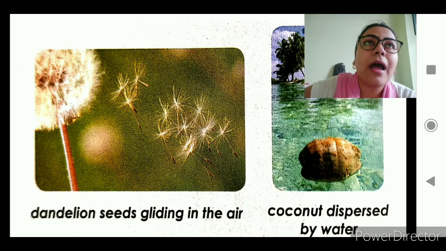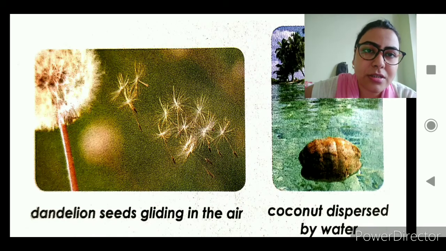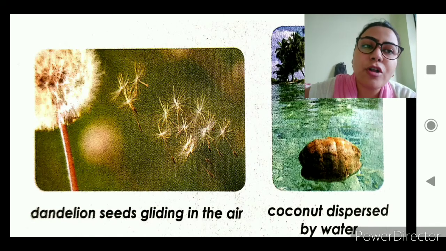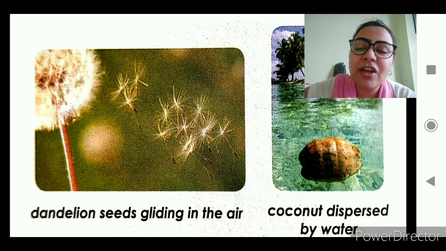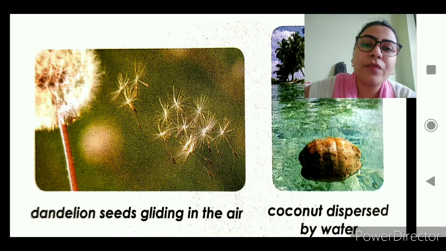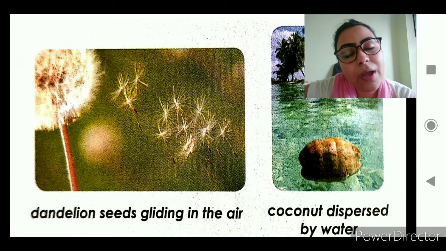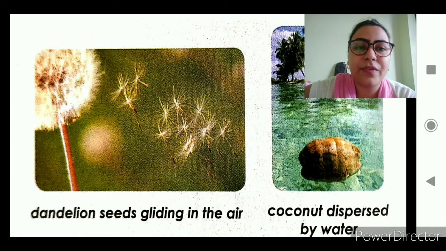Next, by water. I'm sure you all must have noticed that coconut trees are mostly situated near the water bodies, the beach areas. What plants do we see the most in the beach areas? The coconut trees, right? Now what happens when the coconut gets ripe? It falls off from the tree. But where does it fall? Since it is near the water, many of the coconuts fall on the water, and they travel along with the water. The water takes the coconut along with it.